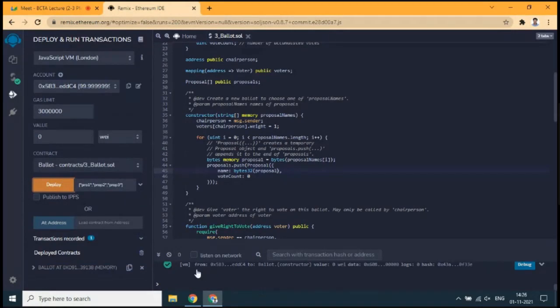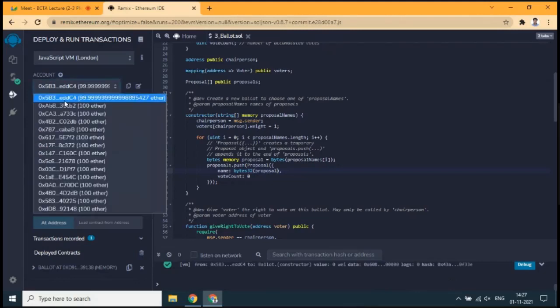Here you can see from so and so, ballot constructor, and this is the hash value of this transaction, the hash value of the contract that was generated. This is the window where you can see the running messages. Since I selected the first account, before deployment we had 100 ethers.